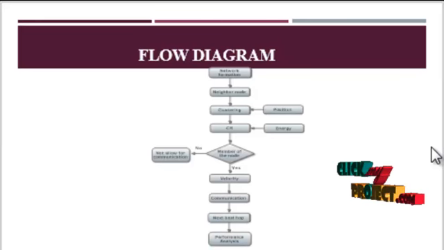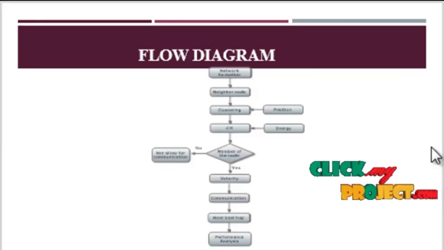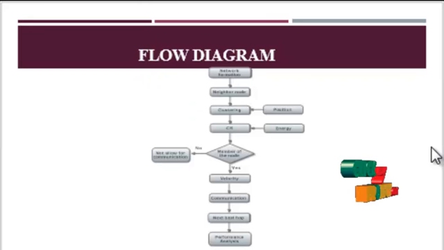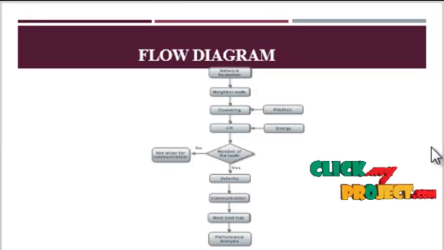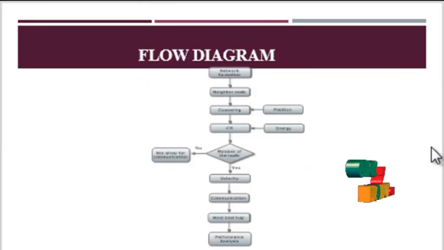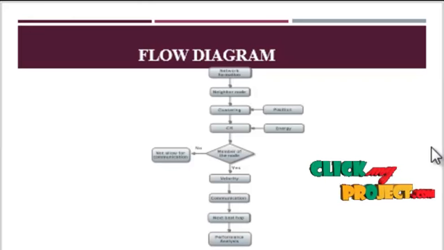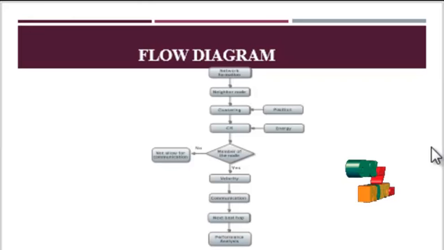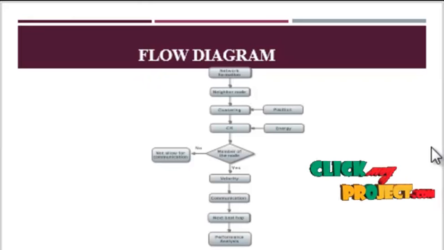Let us see the flow of our project. First one is node deployment. The node deployment contains node creation. Here I created 13 nodes and one base station. The neighbor estimation algorithm is used to find every node's neighbors. If the neighbors are found, then cluster formation happens.